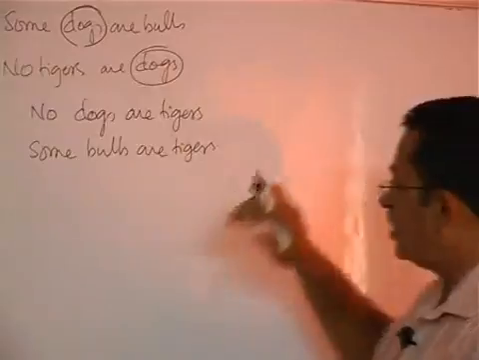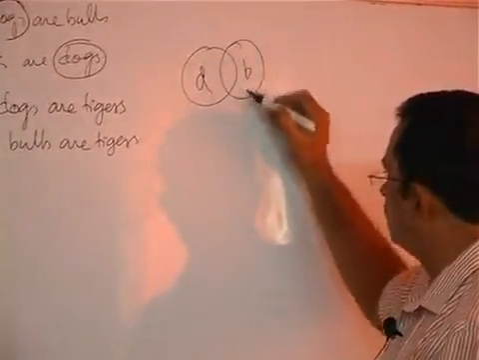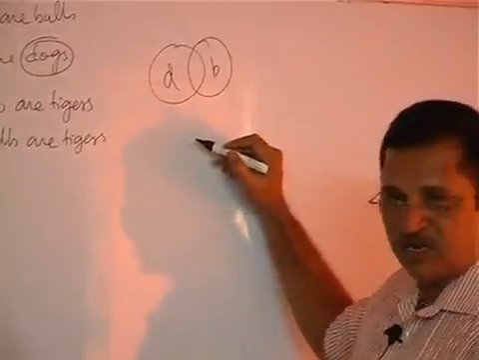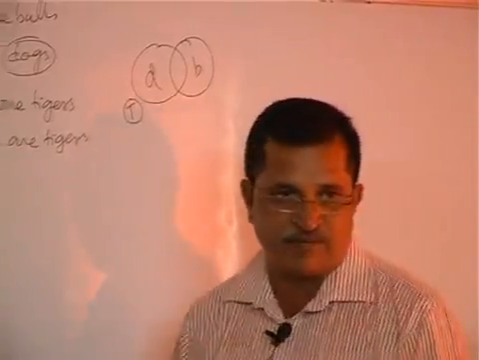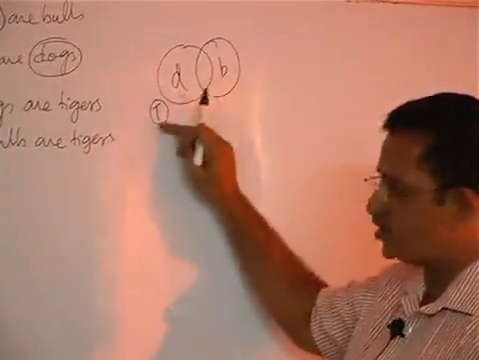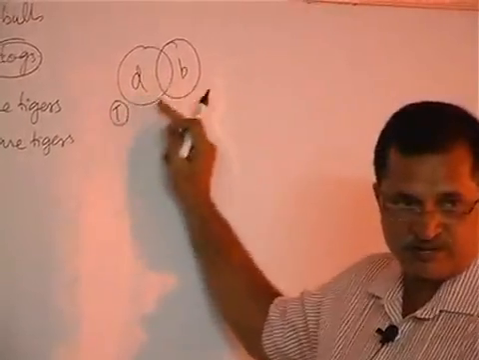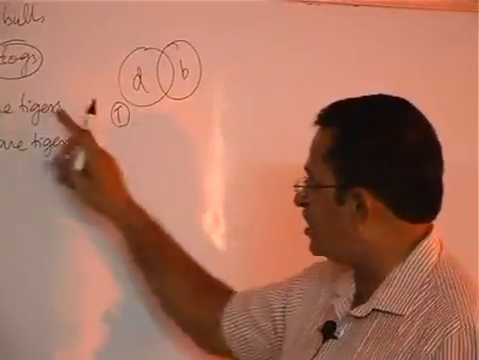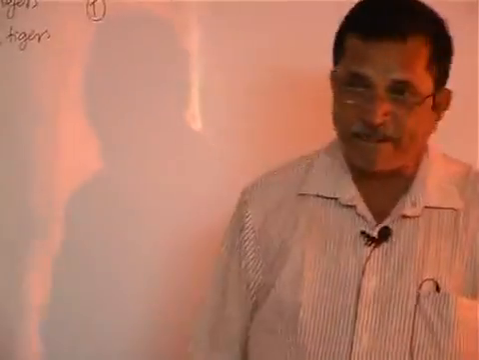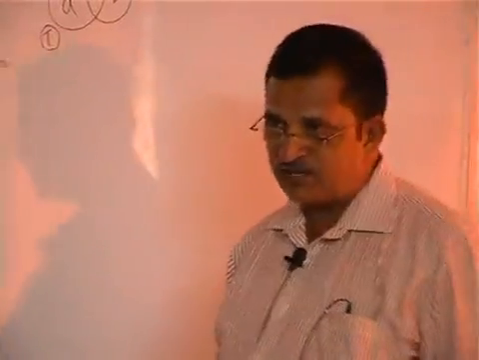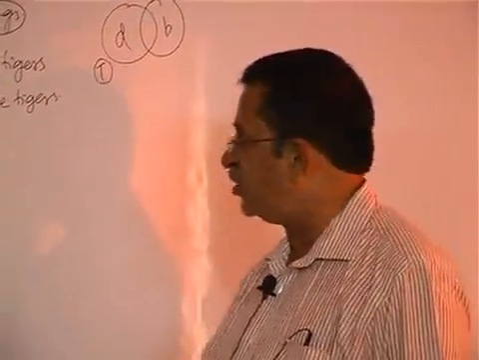Whether these two follow or not. Some dogs are bulls. No tigers are dogs means tigers we write separately, because tigers and dogs do not have any relation. Tigers and bulls, we don't know whether they have a relation or not. First conclusion, no dogs are tigers. Follows or not? No tigers are dogs means no dogs are tigers.